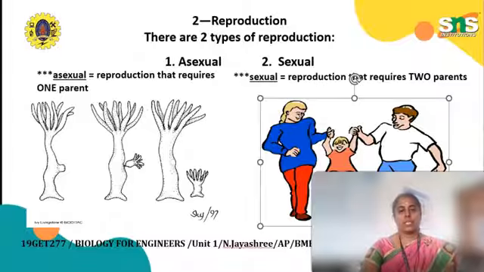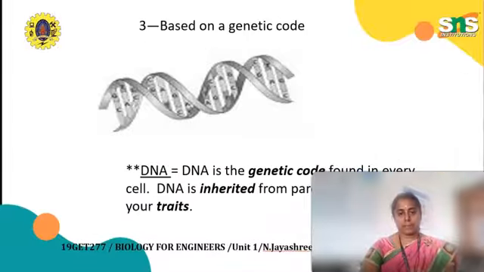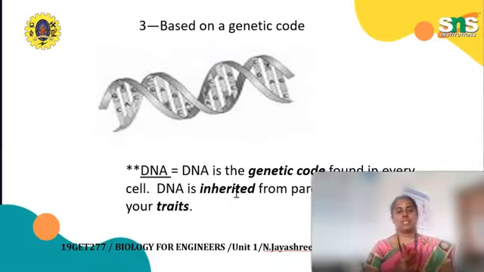Next one is what? DNA. It is based on the genetic code found in every cell. DNA is inherited from parents and controls your traits. This is the function of DNA.